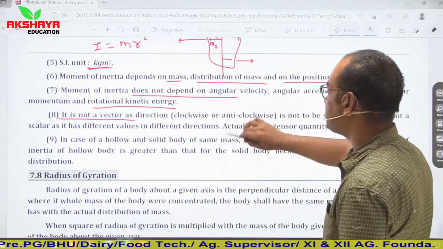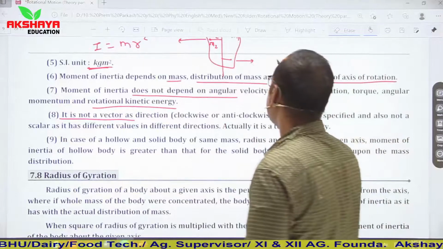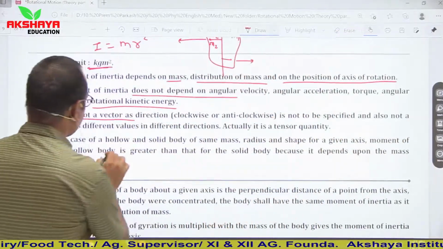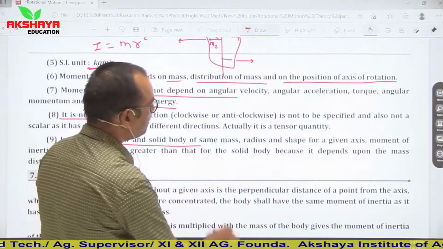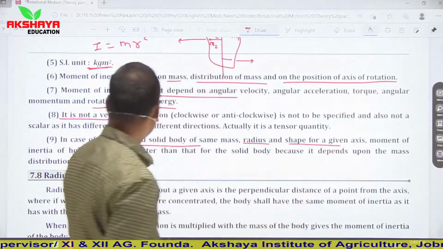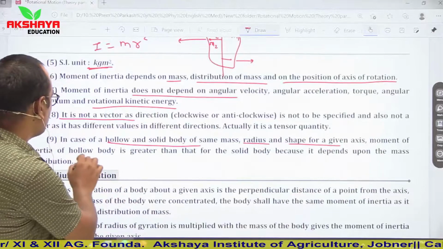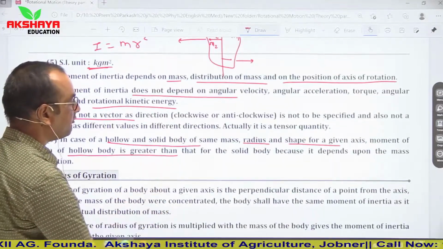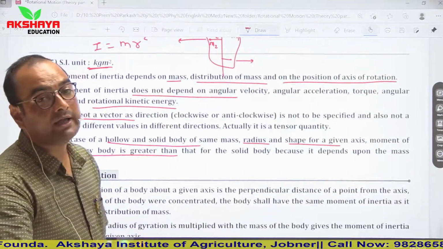Then if we talk about the next property, in case of a hollow and solid body of the same mass, radius and shape, for a given axis, the moment of inertia of the hollow body is greater than that of the solid body. Why is it so?